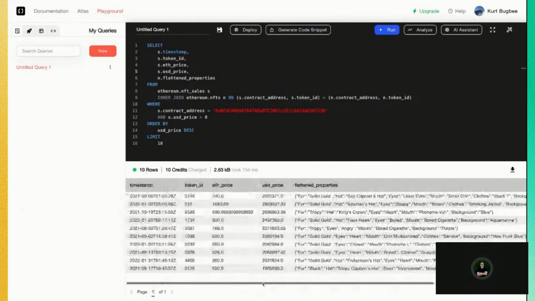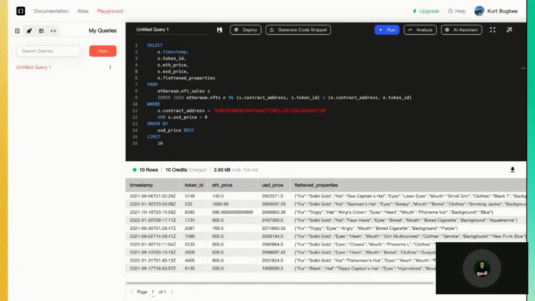filtering out flattened properties. So as an analyst, now you've successfully viewed all NFT sales. We've now filtered for Bored Ape Yacht Clubs. We've now filtered the top 10 sales out, and now we've enriched those top 10 sales with metadata.